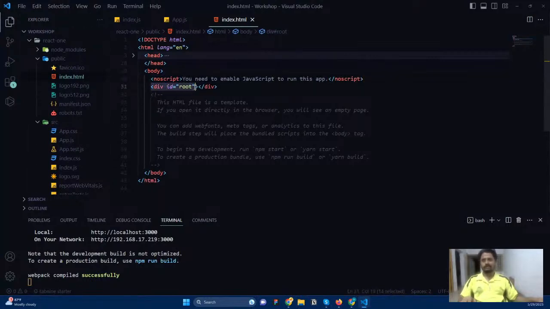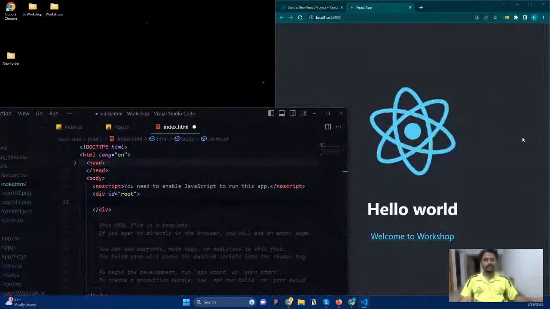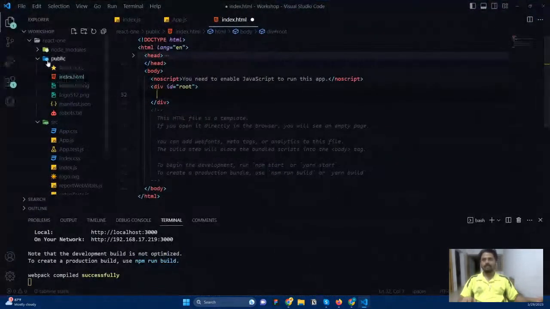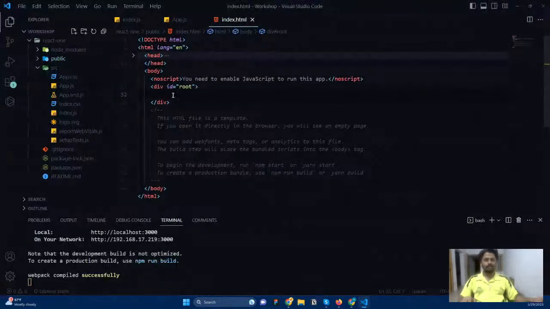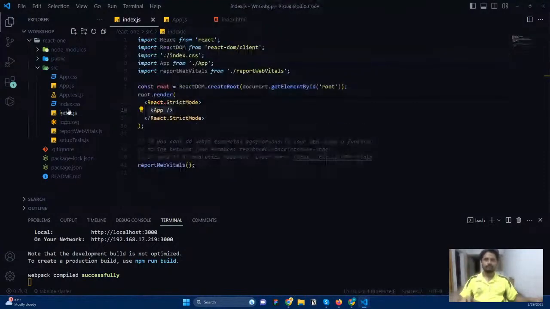And you can see a div that is empty, with nothing inside this div, right? But you can see this entire file is showing. So where is it coming from? Well, inside this div only, we are sending all our code, but the code is coming from this index.js. So two files: in public, you need an index.html, and in src, you need an index.js file.